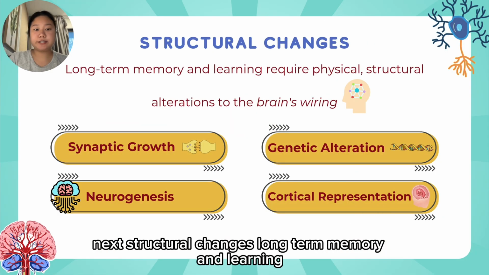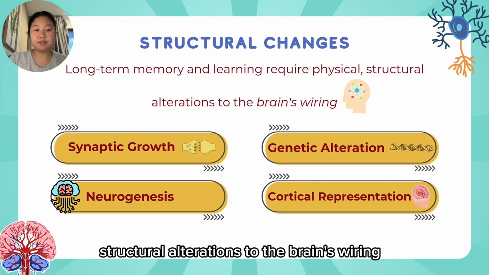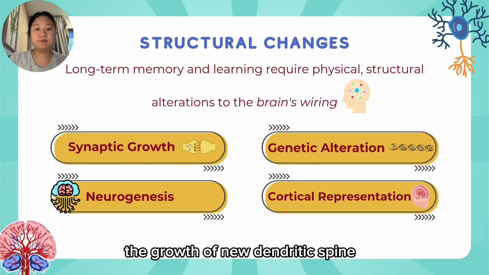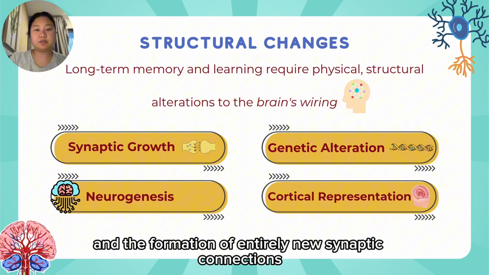Next, structural changes. Long-term memory and learning require physical structural alterations to the brain's wiring. These changes include: first, synaptic growth, the growth of new dendritic spines and the formation of entirely new synaptic connections.